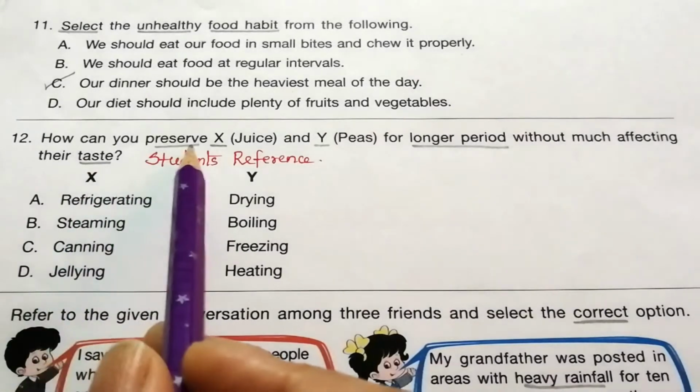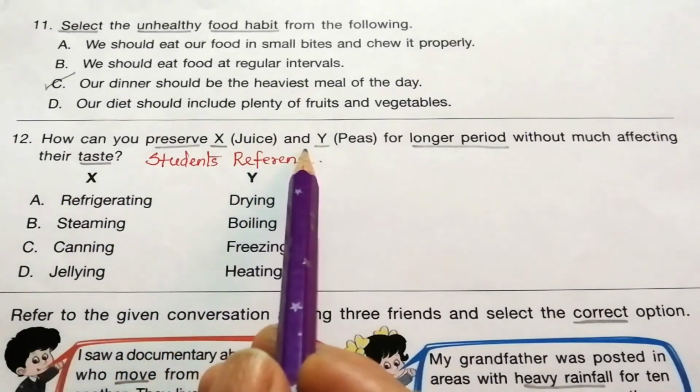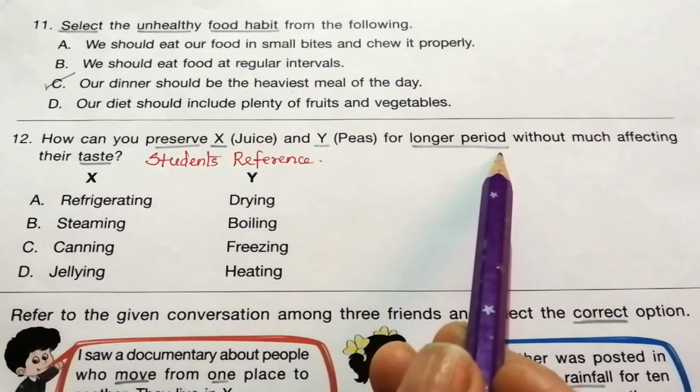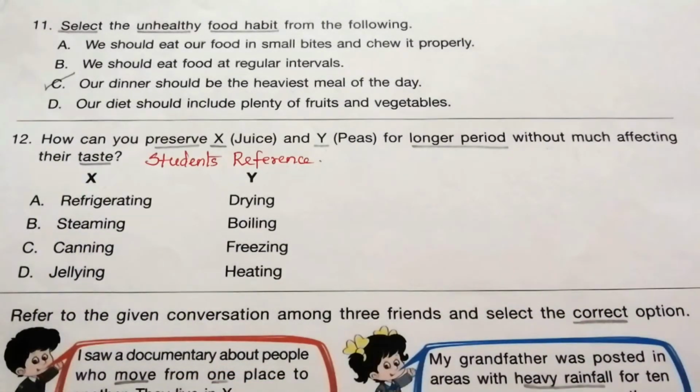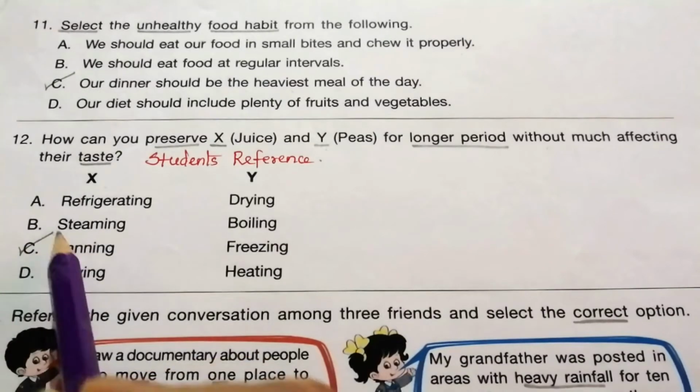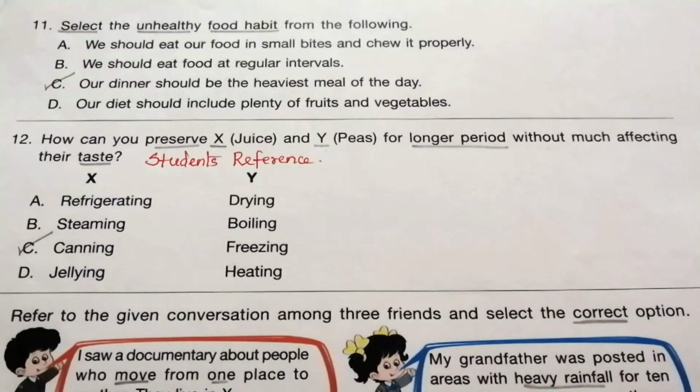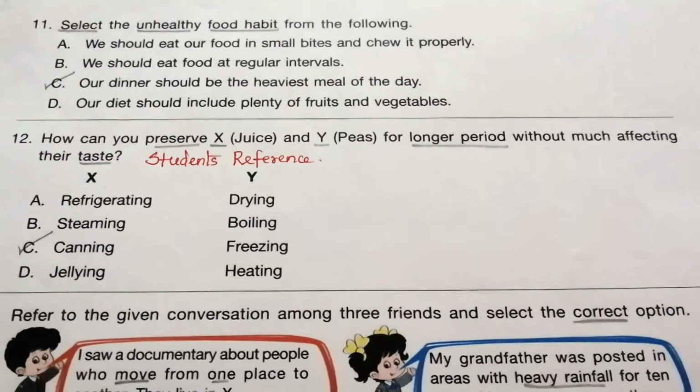12. How can you preserve X juice and Y peas for a longer period without much affecting their taste? You read the given four options carefully and try to find out the answer. So the correct answer is C. Canning and freezing. Canning for juice and freezing for peas.